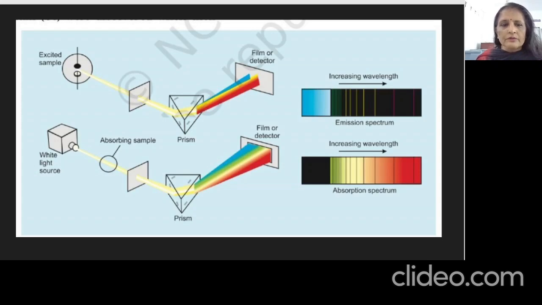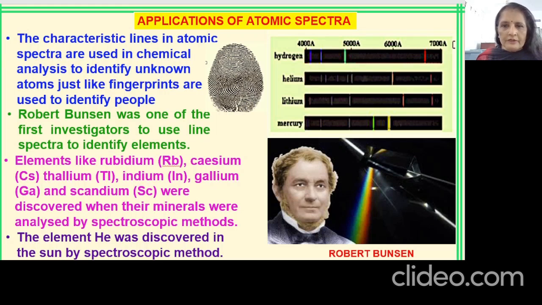Now there is nothing to worry about, how you will understand what type of spectra is formed. Actually we are going to talk about the hydrogen spectrum, and we will see how the hydrogen spectrum was very well explained by the Bohr model of an atom, and how we can relate that with the atomic structure. So that is our matter of interest.